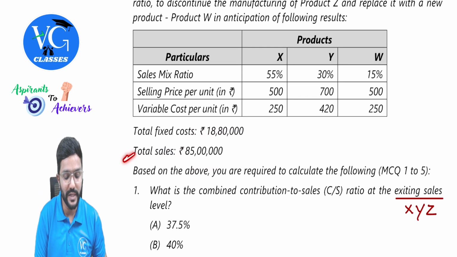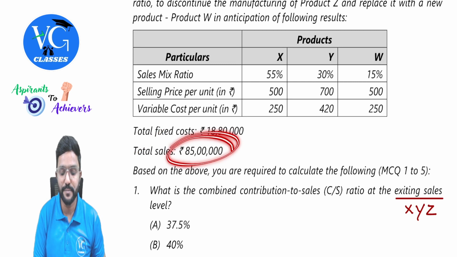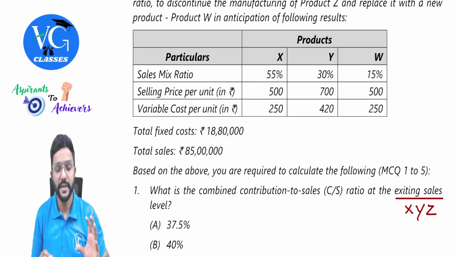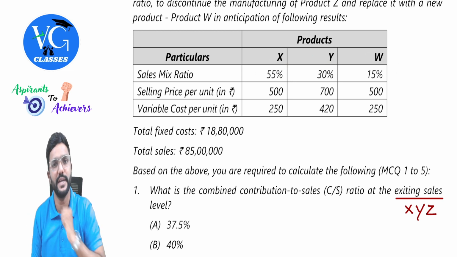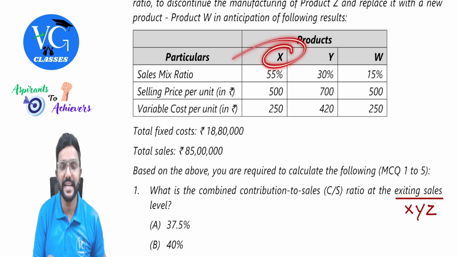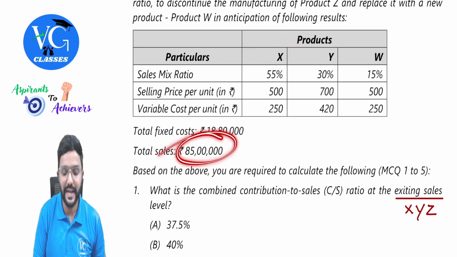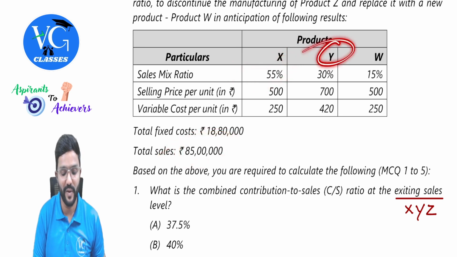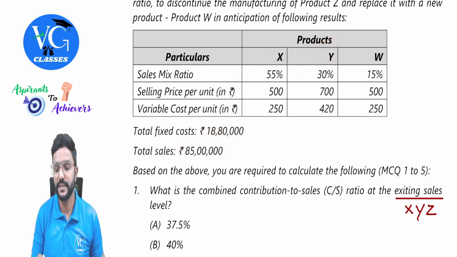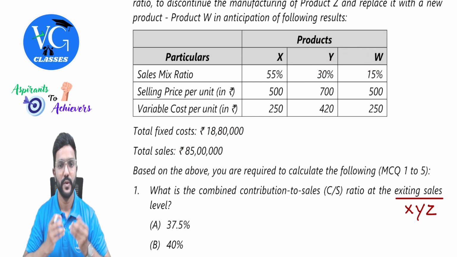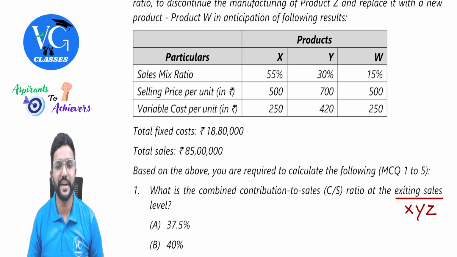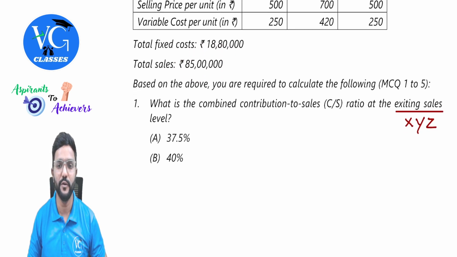Guys, you can see here total sales is given in rupees, whereas percentage sales mix is given here. Can we apply this percentage and calculate the sales of each product? Yes. So what is the sales of product X? It will be 85 lakh into 55%. For product Y, 85 lakh into 30%. Same way for product W, it would be 15%. Based on the above, you are required to calculate the following MCQ 1 to 5.